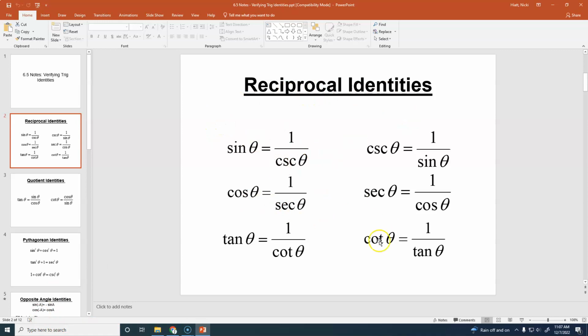So reciprocal identities are just sine being 1 over cosecant, cosine being 1 over secant, tangent 1 over cotangent, cosecant 1 over sine, secant 1 over cosine, cotangent 1 over tangent. Those are our reciprocal identities. They're called reciprocal because when you do 1 over something, it flips it.